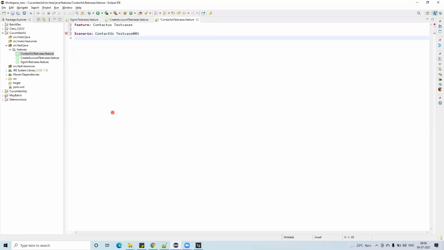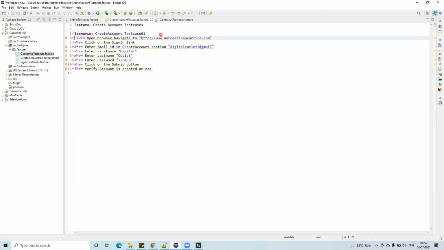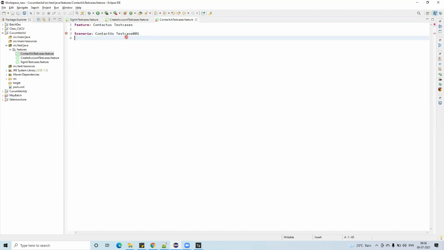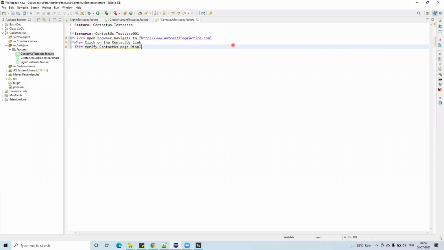So what is the first step here? This one I have to do, and after that copy paste that one. When I click on the contact us link, and then verify the contact us page is open or not, displayed or not.